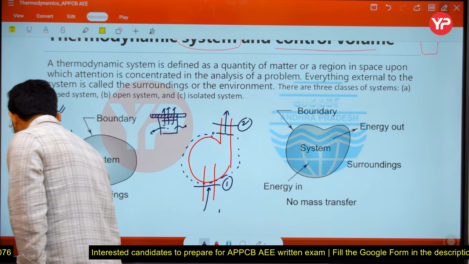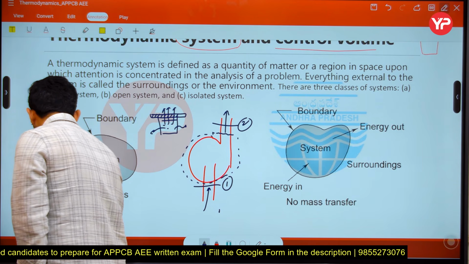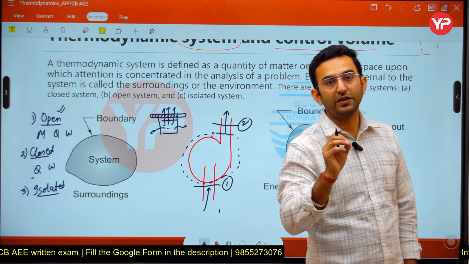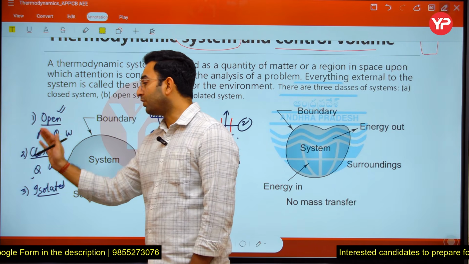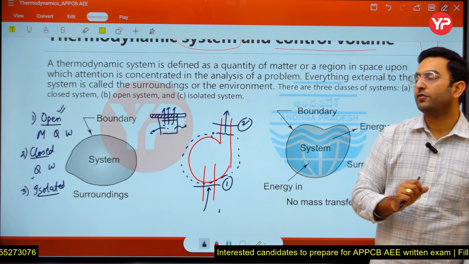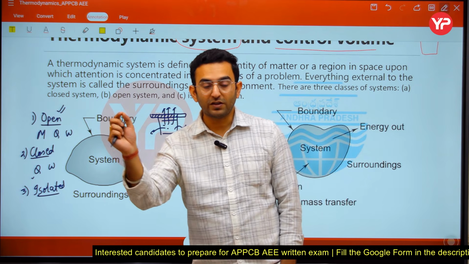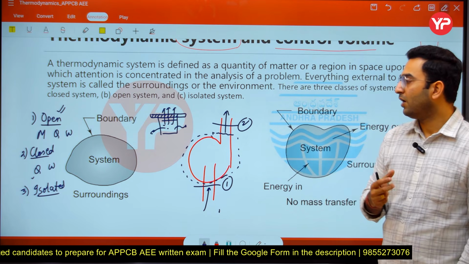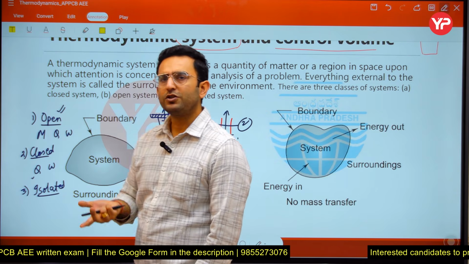Now if we take the third type of system, that is known as an isolated system. In the case of an isolated system, there is no mass transfer and there is no energy interaction. So I can say energy interaction is not taking place, either due to the mass, the heat, or the work transfer. For example, the best example of this system is the universe, because everything around us is basically a part of the universe. So the universe can be considered as an isolated system. Nothing can leave the universe, nothing can enter into the universe, because everything is universe only.